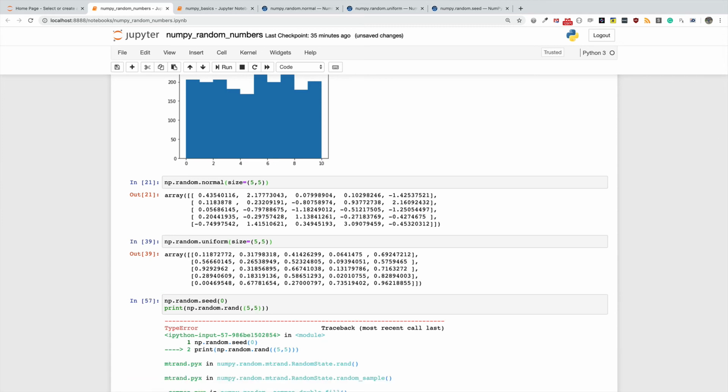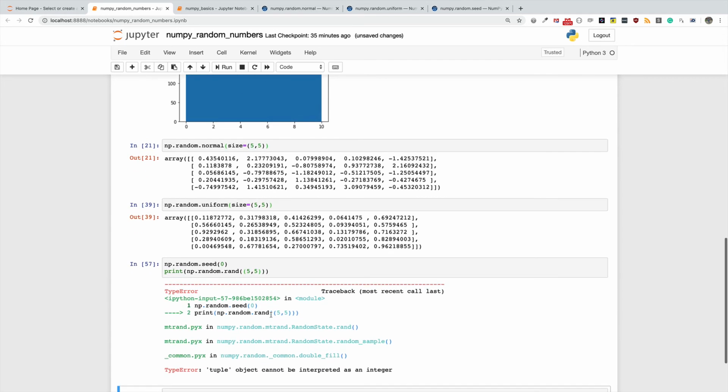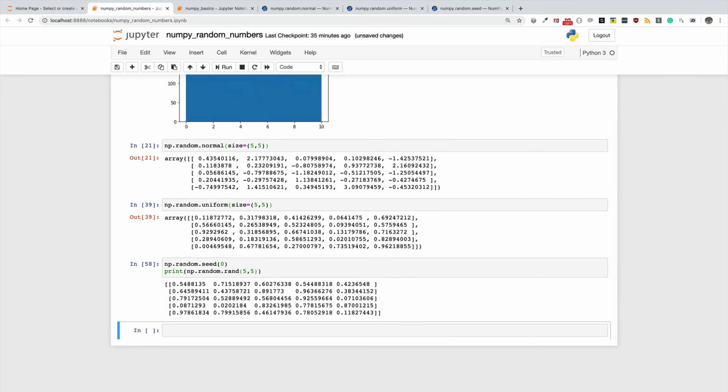So I think a tuple should do. Okay, tuple cannot be interpreted as an integer. So this expects you to provide the dimensions along which you want to generate. There is no need for you to specify the size here because, like I said, there isn't much you can control. The range is between 0 and 1 and it's going to generate floating point numbers for you.